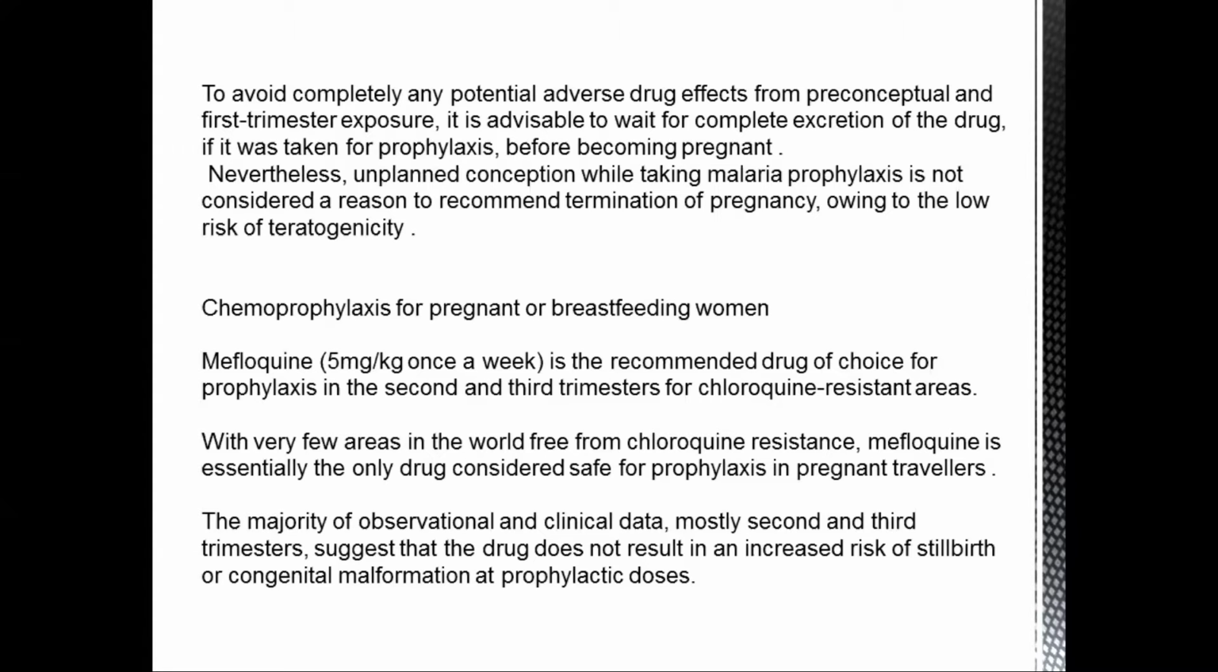Now, if the woman is breastfeeding or pregnant, which drugs are safe in terms of chemoprophylaxis? It is mefloquine. Mefloquine is a suppressive chemoprophylaxis, which should be given at a dose of 5 mg per kg once a week. It is the drug of choice for prophylaxis in the second and third trimester for chloroquine-resistant areas. With very few areas in the world free from chloroquine-resistant malaria, mefloquine is essentially the only drug which is considered safe for prophylaxis in pregnant travelers.